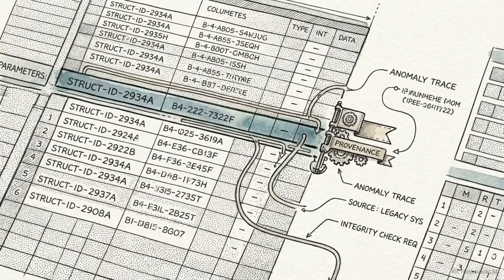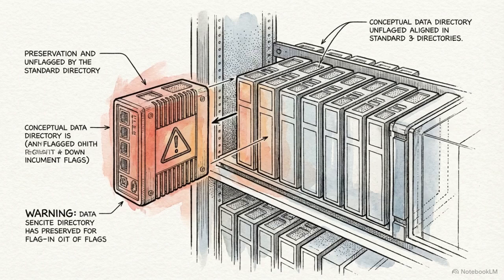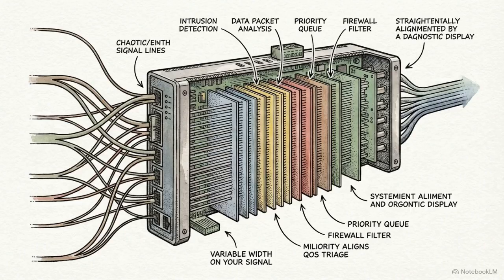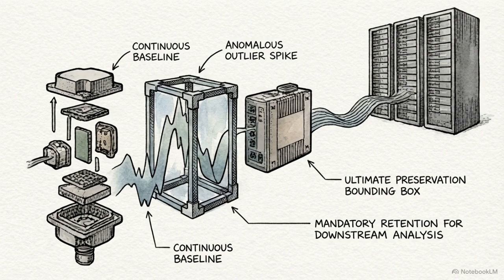Firmly, outlier management in this context relies on provenance. Suspicious records are explicitly marked for review, ensuring they retain their entire lineage rather than being blindly deleted. Gateway preprocessing functions as a triage and alignment layer, ensuring that outliers are preserved as high-fidelity inputs for downstream analysis rather than being discarded as noise.